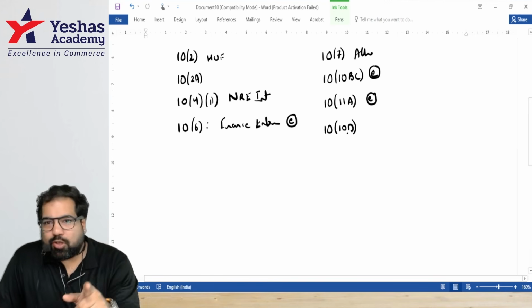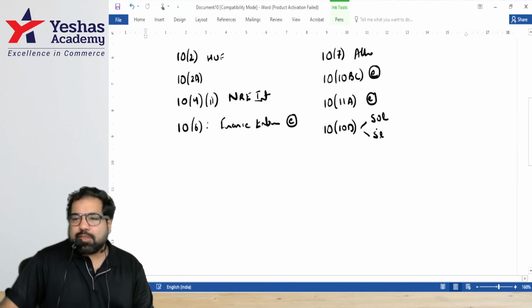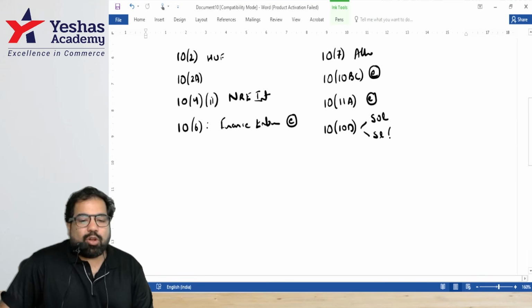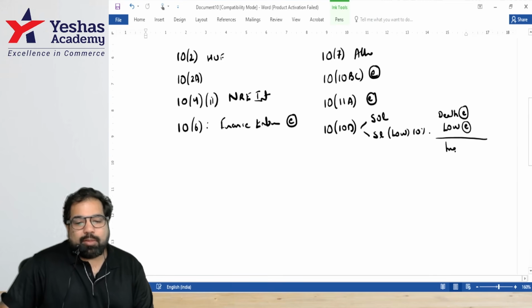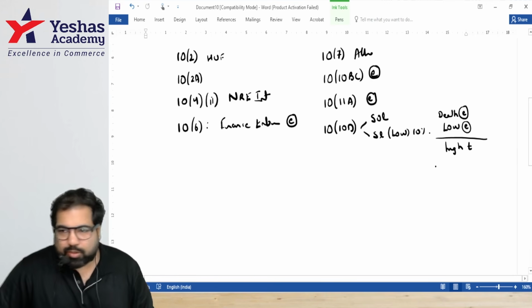Next, very important, guys, 10(10D). Did you take a life insurance? Yes. Are you paying premium? Yes. Let's say, for example, your policy is for 50 lakh and the premium should be maximum 10%, that is 5 lakh. Guys, this is called low premium. If the money that you get is on account of death, then it is always exempt. If all the premiums are low, then it is exempt. But even if one of the premiums is high, then the amount that you receive back will be taxable. Are we okay with this, guys?